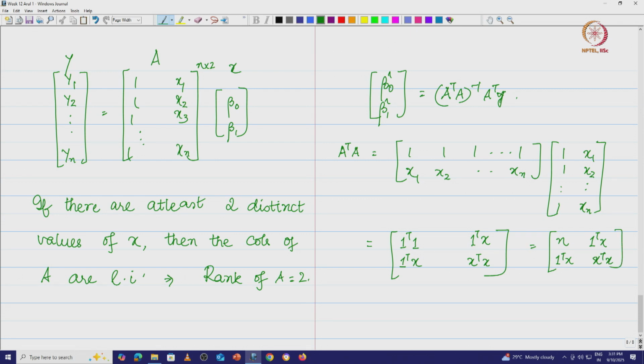What is A transpose y? I want to figure that out. A transpose y is 1 1 etc., 1 x1 x2 etc., xn, times y, which is y1 etc., yn. This is 1 transpose y, and then x transpose y.